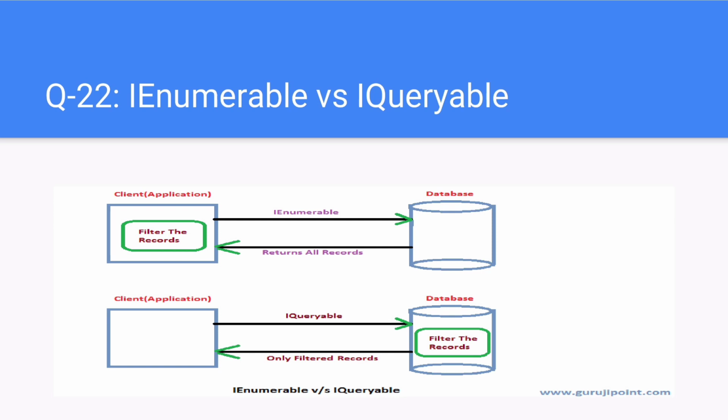IEnumerable supports deferred execution. IEnumerable doesn't support custom query. IEnumerable doesn't support lazy loading, hence not suitable for paging-like scenarios. Extension methods supported by IEnumerable take functional objects.